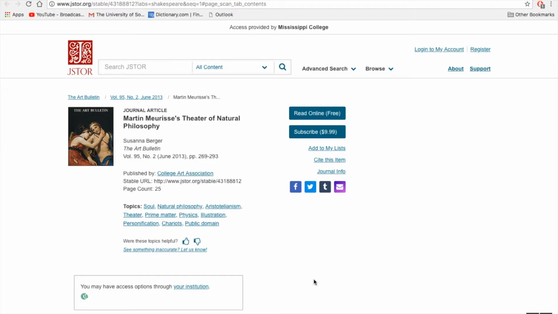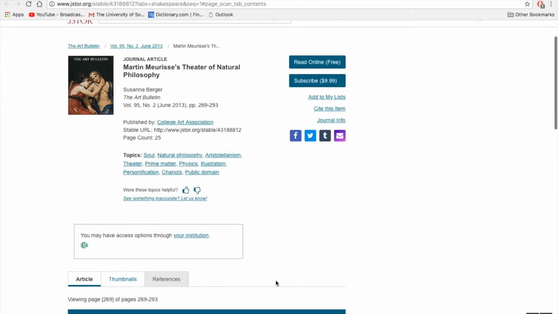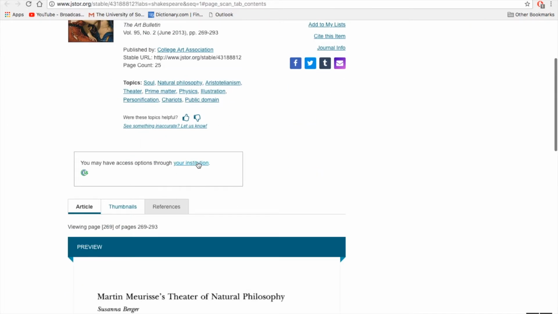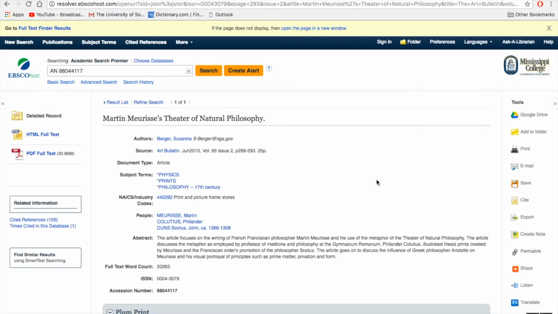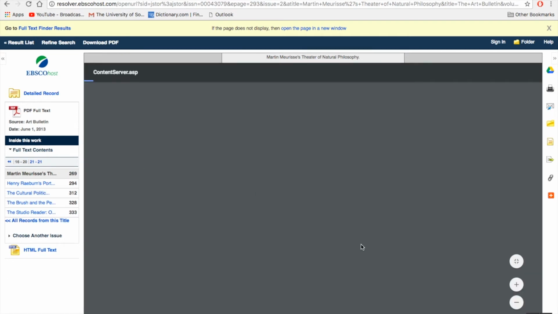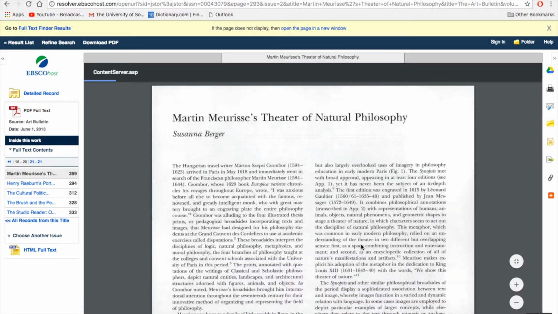Now, if you notice, it's telling us that we may have access options through our institution, so let's click on it and see what happens. And our full text finder results has found this article actually within Academic Search Premier, so we click on PDF full text, and now we have a PDF version of this article that we found using Understanding Shakespeare.